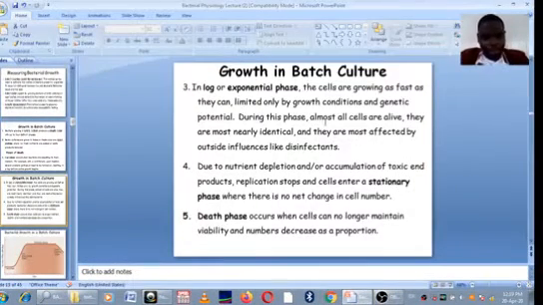We continue with our lecture. So in the exponential phase, the bacteria multiplies at a constant rate. And that rate at which the bacteria multiplies is not limited by any environmental factor except by its own genetic potential. So you need to understand that during this phase, growth rate is constant. So the bacteria is not limited by any external factor.